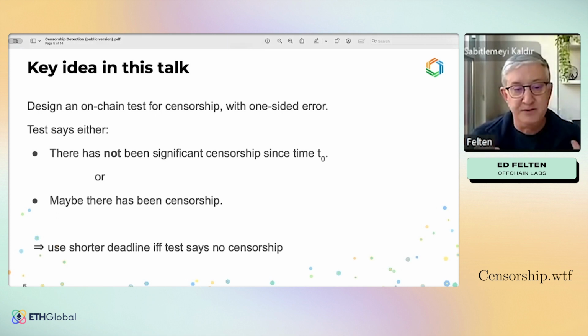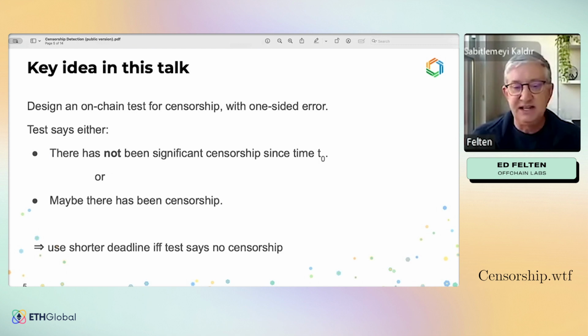And the test is designed to be correct when it says no significant censorship. Correct in its statistical sense, that we have extremely high statistical confidence that the result is correct.